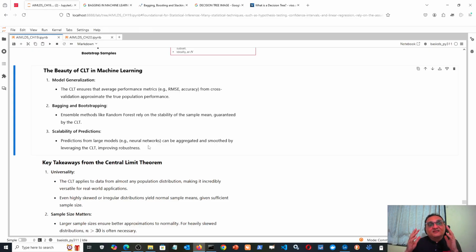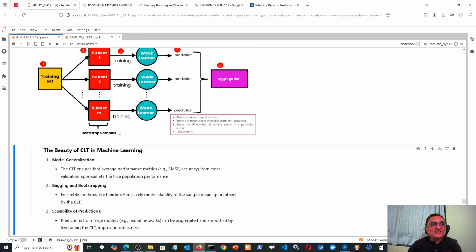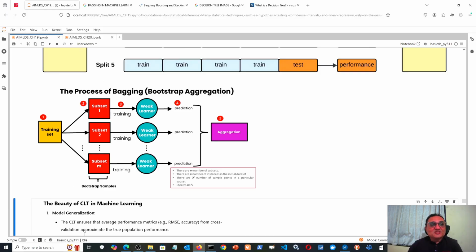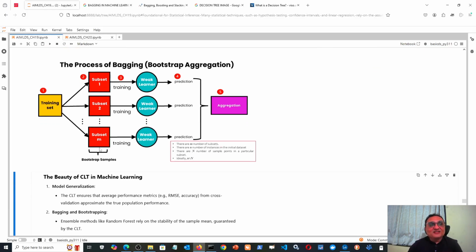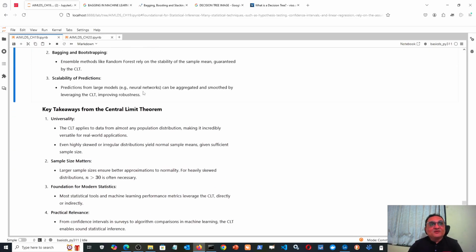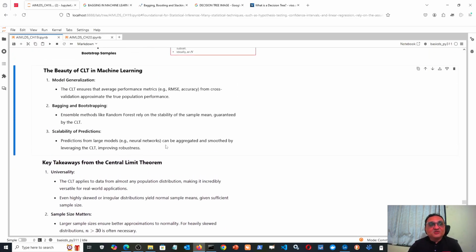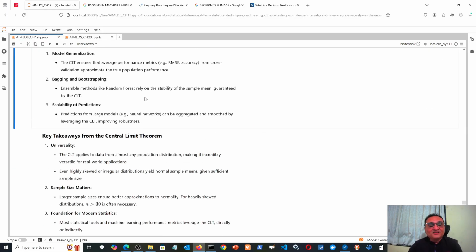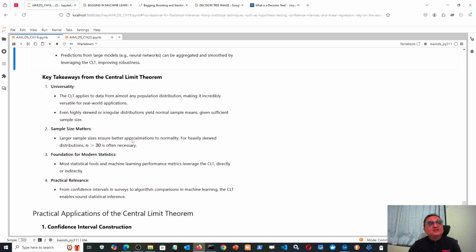Batches are just like this: you divide your data set into subsets, train on each subset, and then find the average or voting, whatever you are doing. The only difference is that in random forest each algorithm was a decision tree, and here each algorithm is a neural network, but that is fine. There also you can use such aggregation and find the average, and that correctly represents your population because of the central limit theorem.